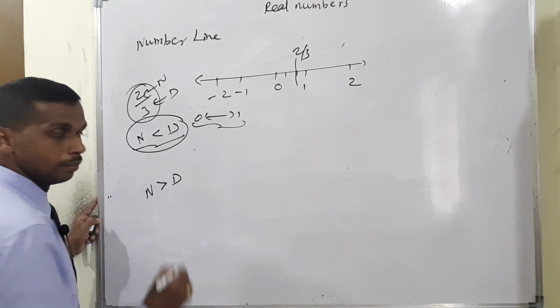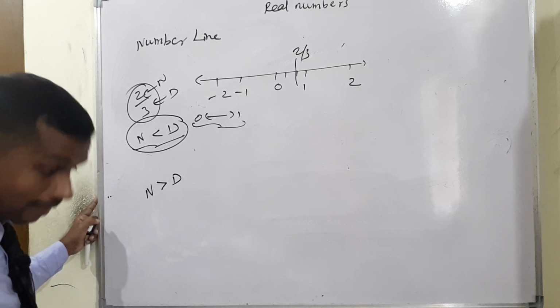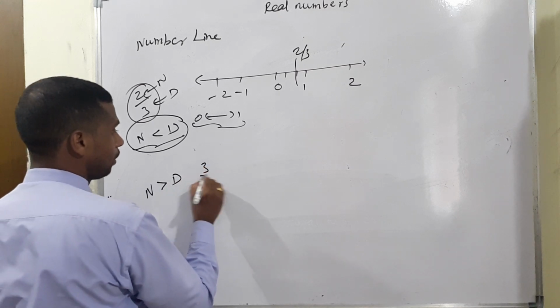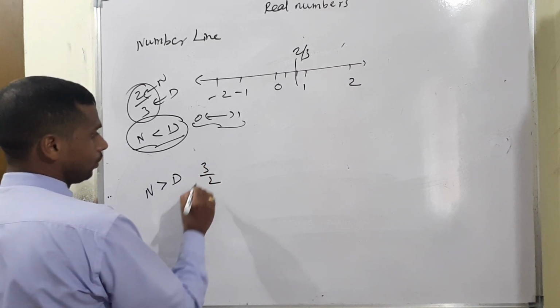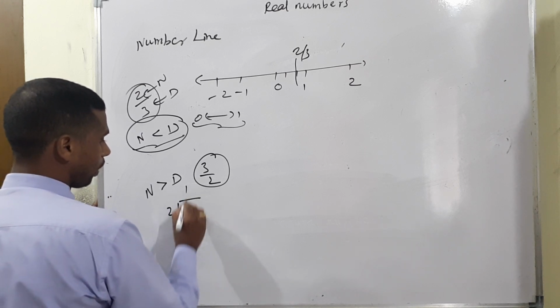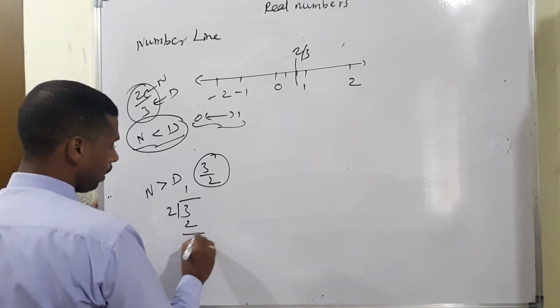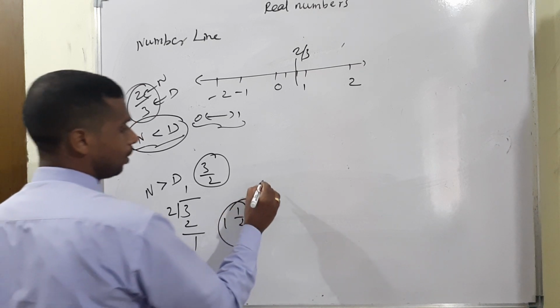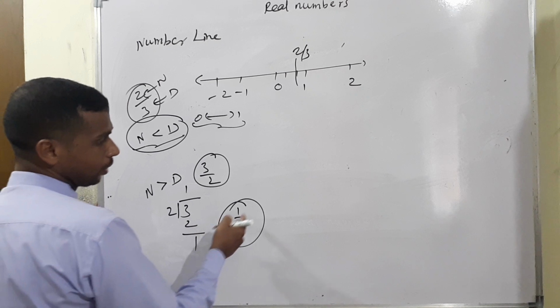Numerator greater than denominator. For example, take 3 by 2. Now definitely we know 3 divided by 2 gives quotient 1 and carry 1. Therefore it is 1 and 1 by 2. How do we plot this case, 1 and 1 by 2?